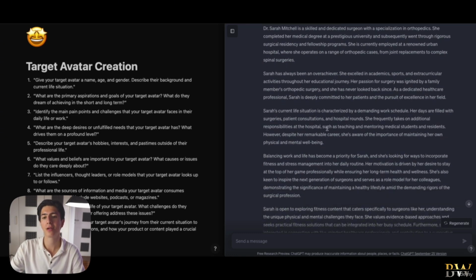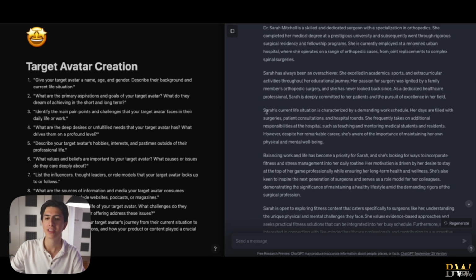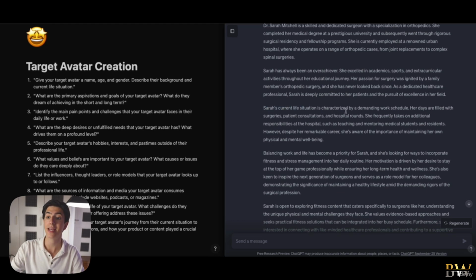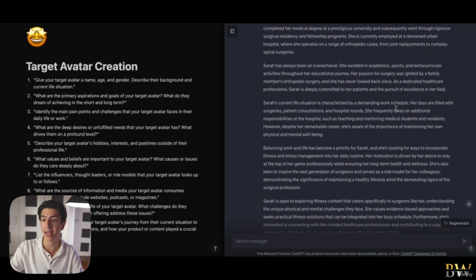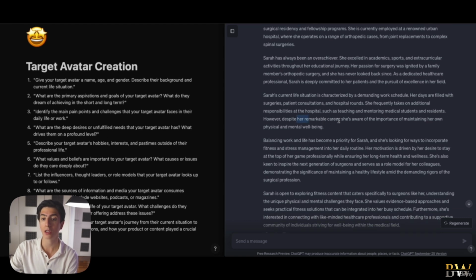So let's see, for example, the life situation of our target avatar. Sarah's current life situation is characterized by a demanding work schedule, right? Her days are filled with surgeries, patient consultations, and hospital rounds. She frequently takes on additional responsibilities at the hospital, such as teaching, mentoring medical students and residents. Right? So despite her remarkable career, she's aware of the importance of maintaining her own physical and mental well-being.